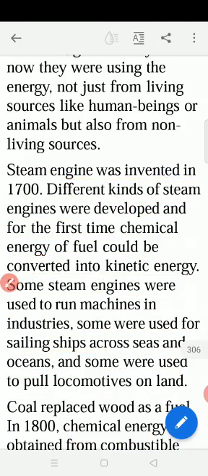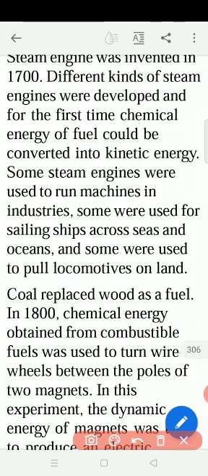And the next one, the second one, is what? Coal replaced wood as a fuel in 1800. Fuel means something which can produce fire and which we can use, in the presence of oxygen. So here the second one came, the fuel, in 1800.